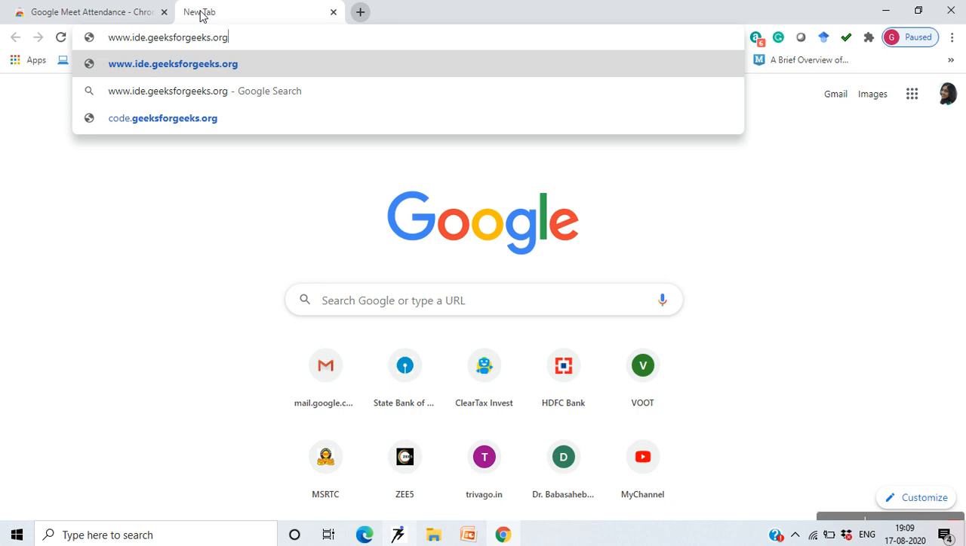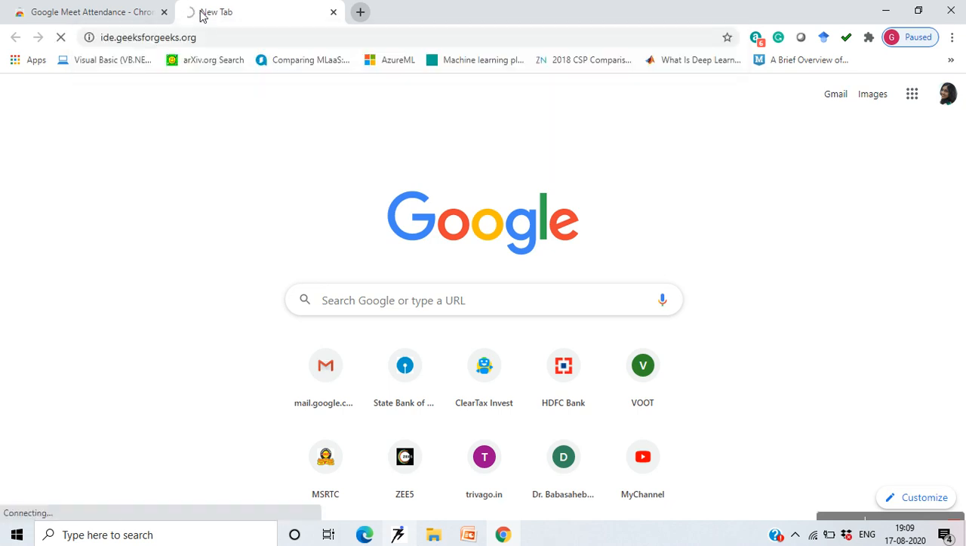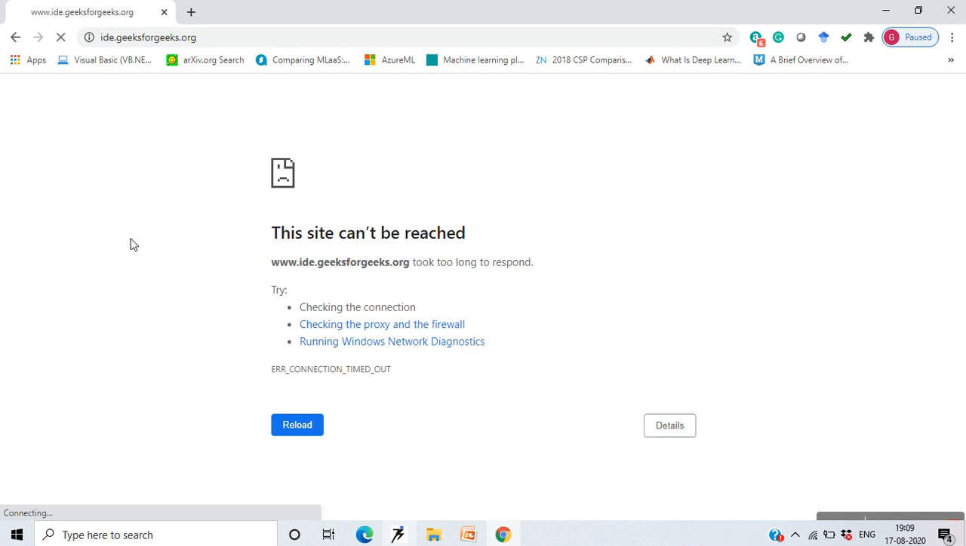Okay, this is the site where you will find an online compiler which you can use to demonstrate programs to your students while teaching them online. You can type in a program that you want, show them how to compile it and execute it online, and then